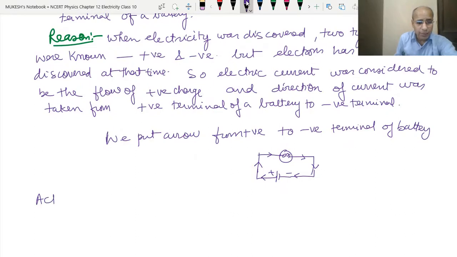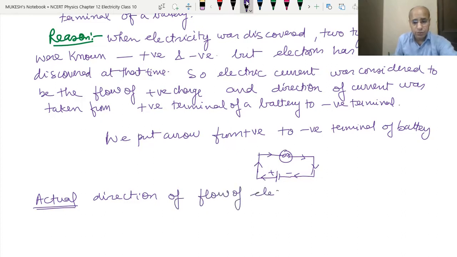Now comes the actual. The actual direction of the flow of electrons is from the negative to the positive terminal. Okay, the actual direction of flow of electrons is from the negative terminal to the positive terminal of the battery.